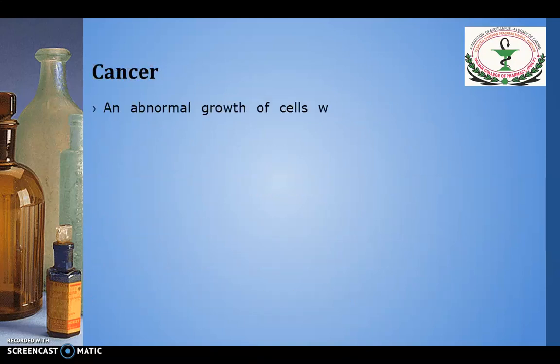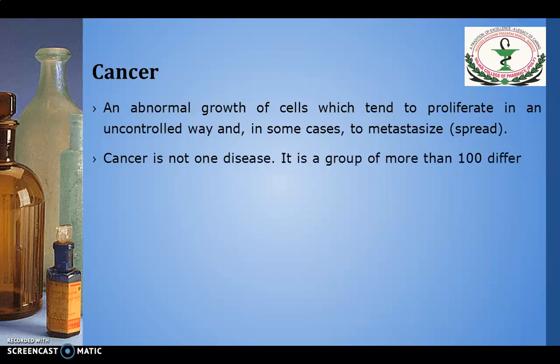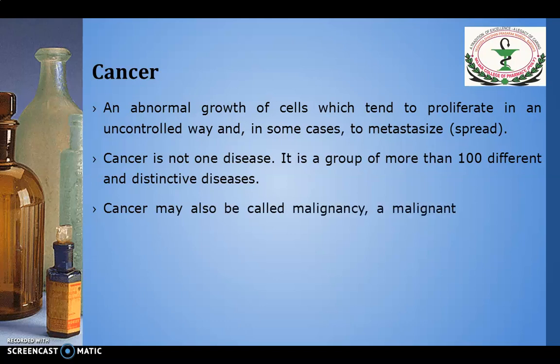Cancer is an abnormal growth of cells which tends to proliferate in an uncontrolled way and in some cases to metastasize, that is, they spread from one part to another part. Cancer is not one disease, it is a group of more than 100 different and distinctive diseases.